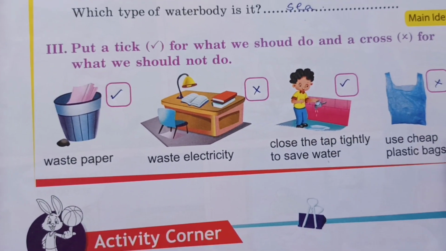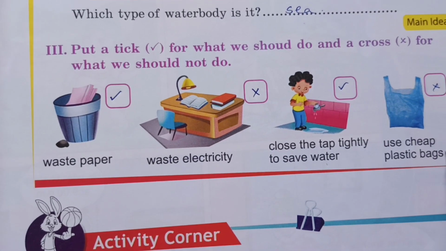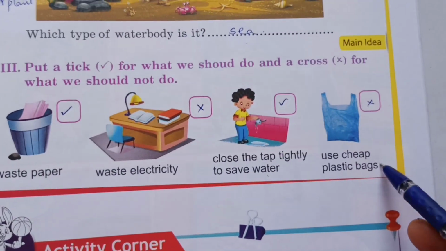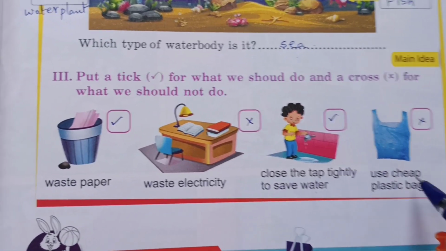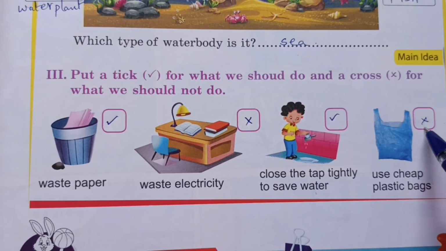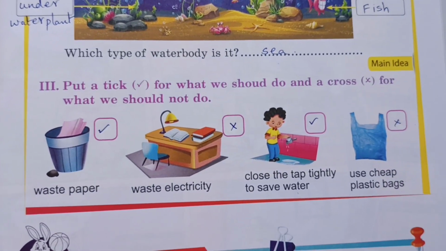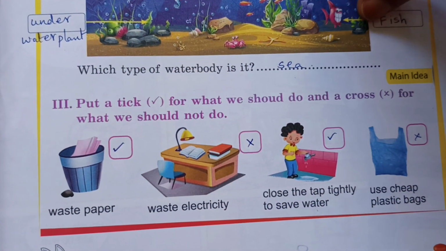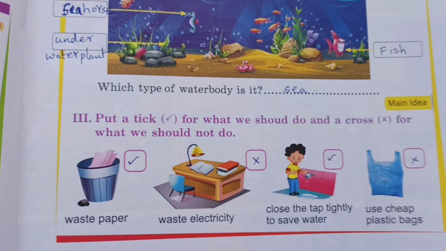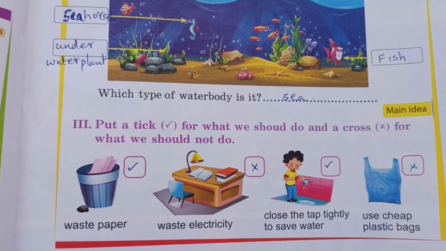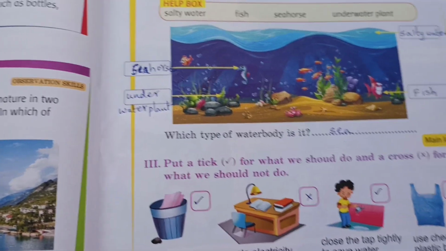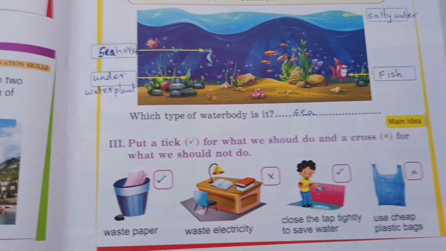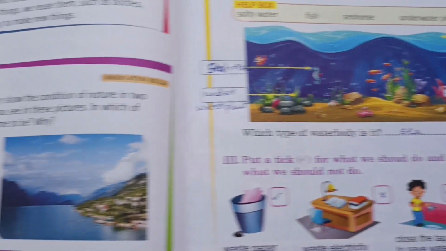And then use of cheap plastic bags. If we use plastic bags, we will pollute the nature. So it is wrong. Keep wrong in the box. Is it clear, children? So with this, we have completed lesson number 7. What is lesson number 7? Nature's gift. Is it clear, children?